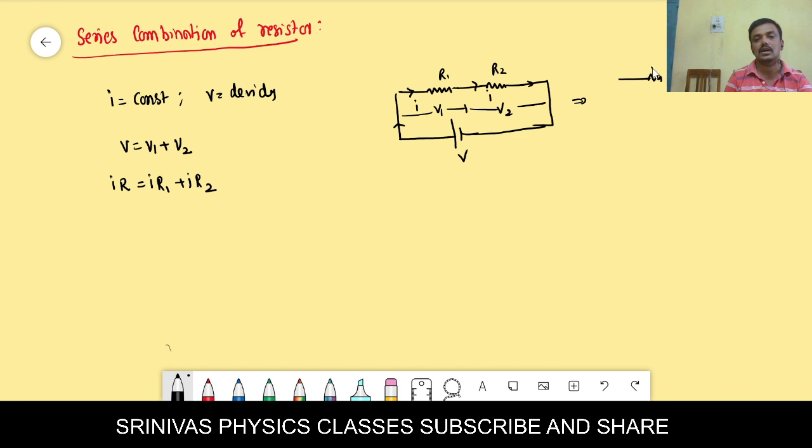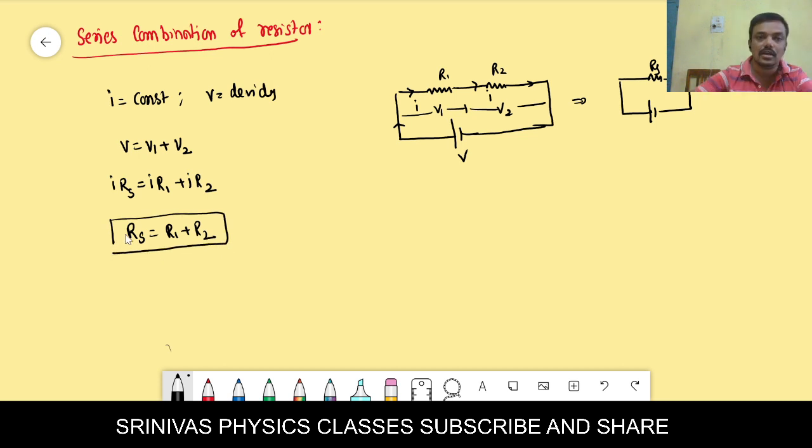The total resistance is RS and the total voltage is V. I is common and cancels, so we get RS equals R1 plus R2. This is the expression for the series combination of resistors.